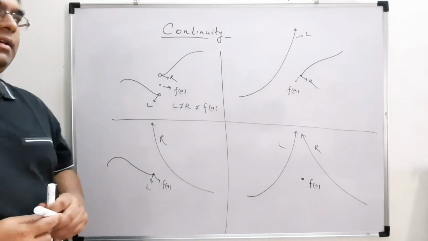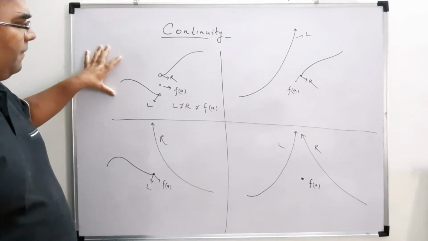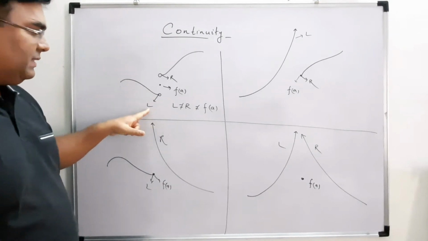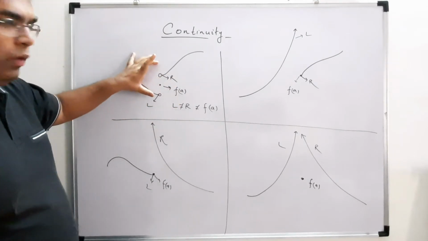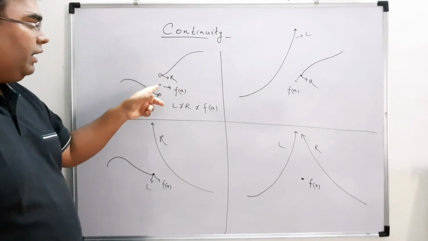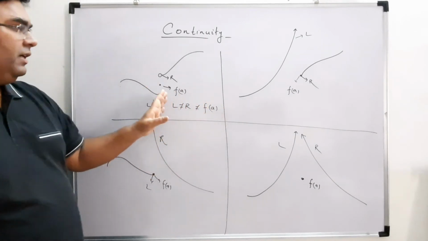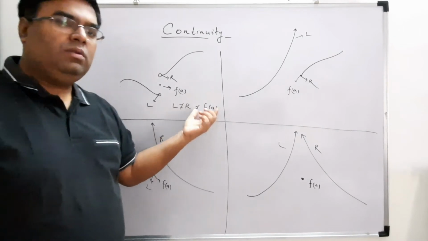Okay, let us take a few more cases. In this case we have shown that your left hand limit is here and your right hand limit is here. Of course both are not equal, and f(a) is somewhere in between or somewhere else. It means that L is not equal to R and it is not equal to f(a) also.